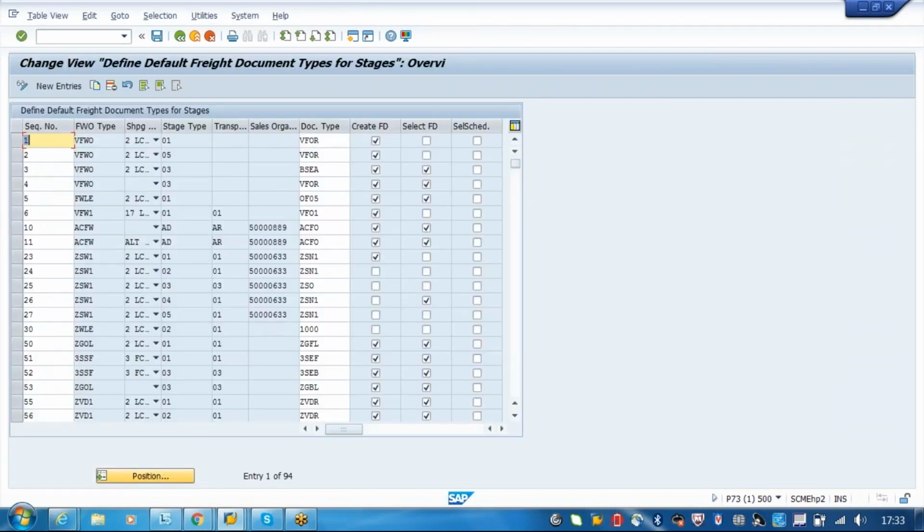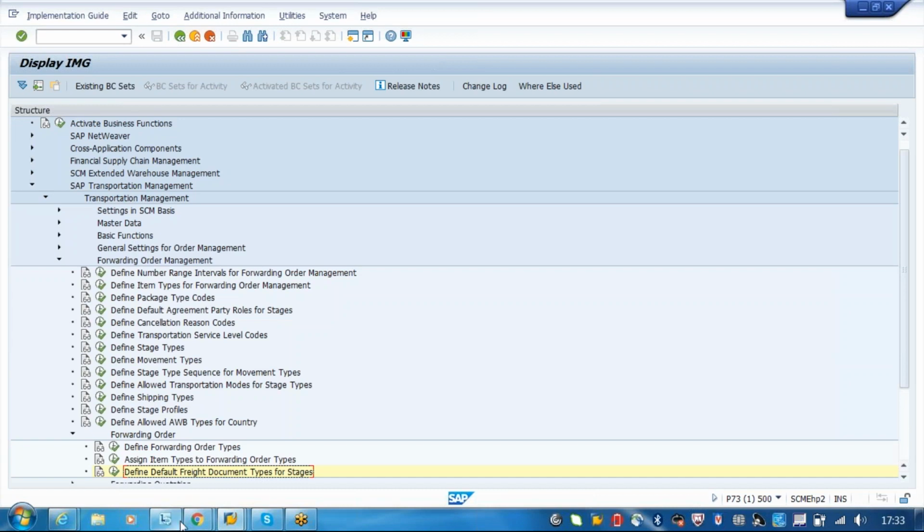Forwarding order, BF01. It's a freight order. The document type is freight order. You can see the freight document types.